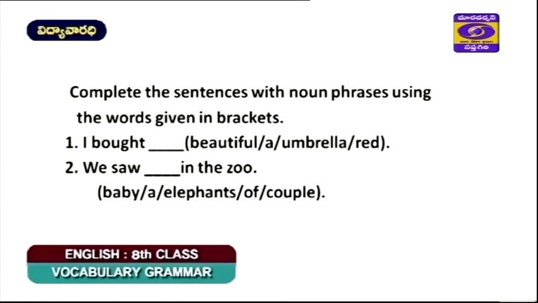So shall we go for a beautiful red umbrella or a red beautiful umbrella? It appears that a beautiful red umbrella is correct.